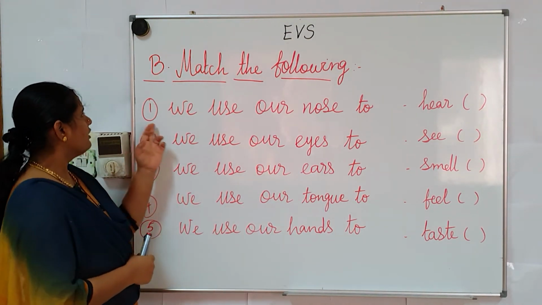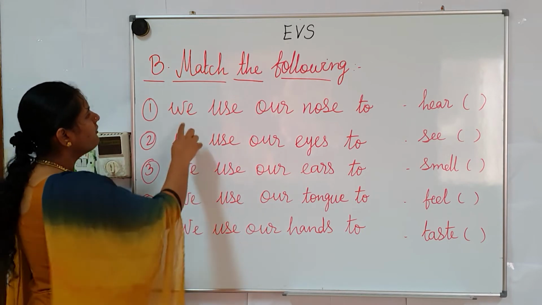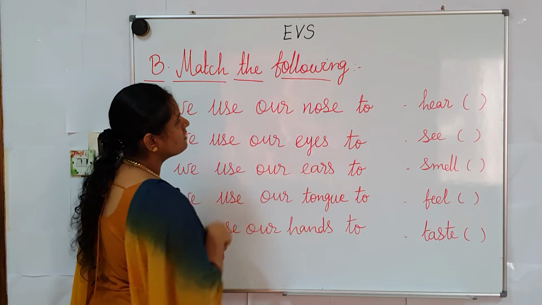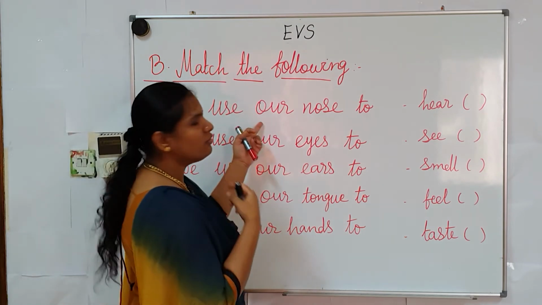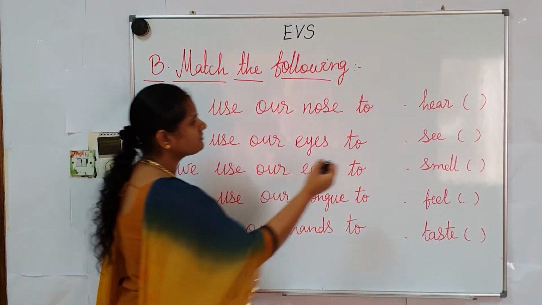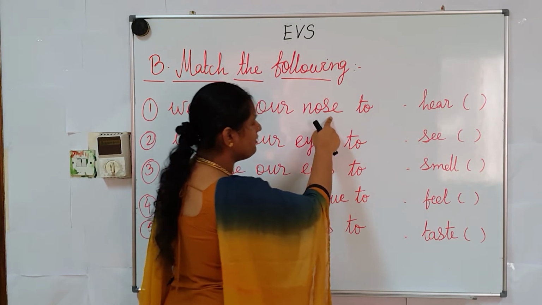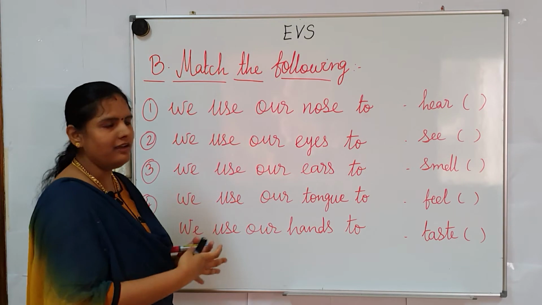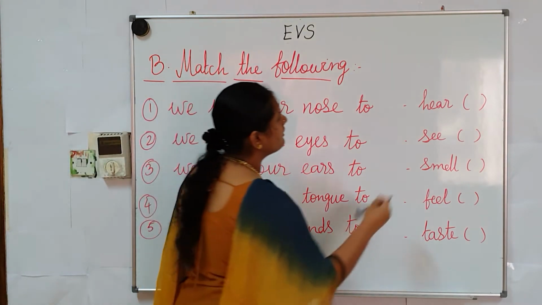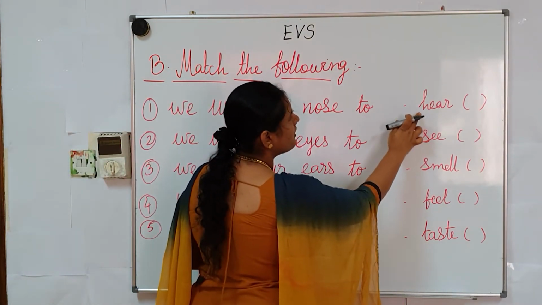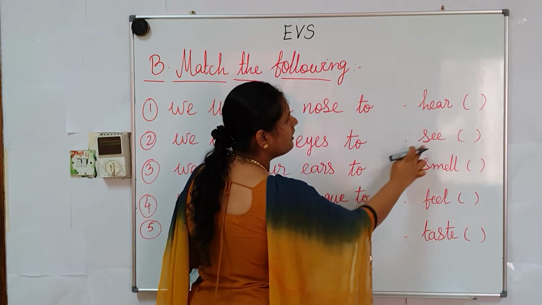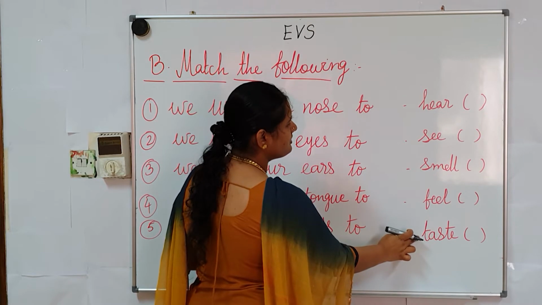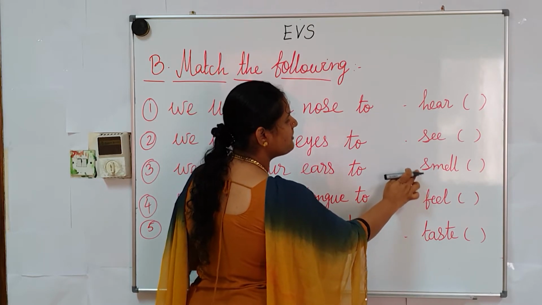Students, let's discuss match the following. Look at the first question. We use our nose to what? With the help of nose, we can sense the smell. So, let's find out where is smell here. First one here, see, feel, taste, and here smell.